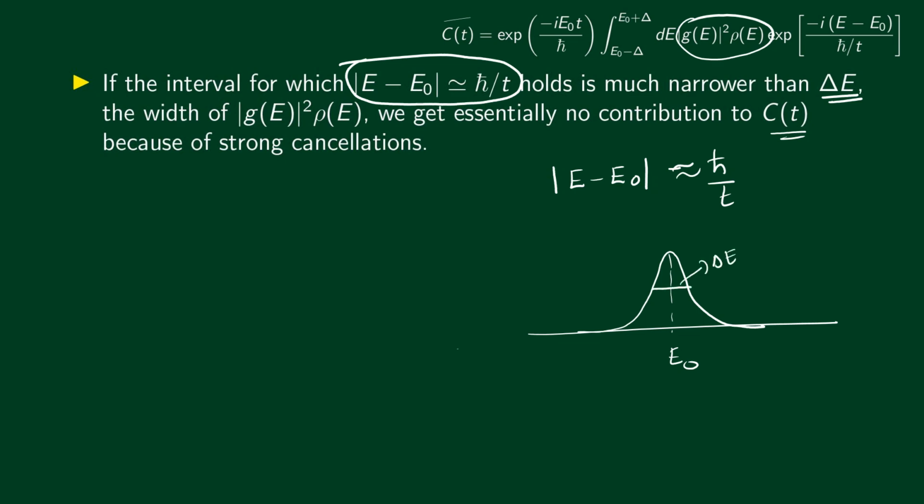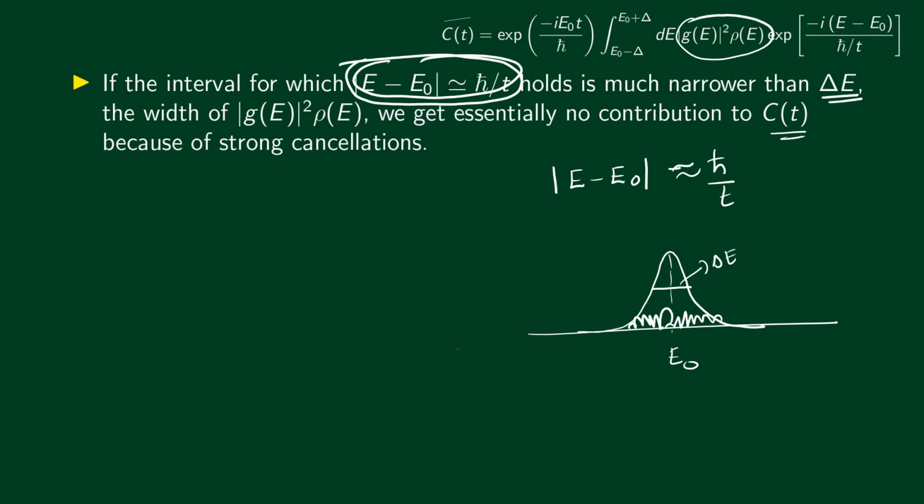Now if this condition holds only for a small range of energies, let's say only for a small range of energies here, then everywhere else there would be rapid oscillations, and again there won't be any considerable contribution to C of t.